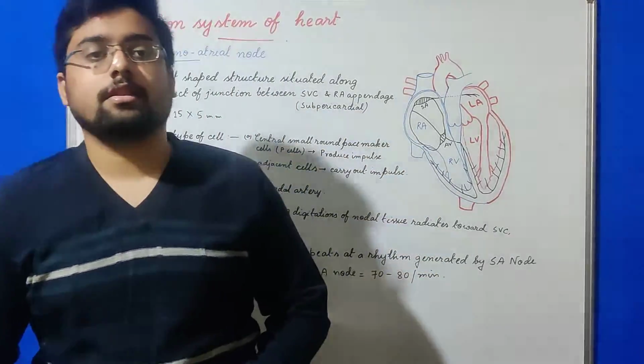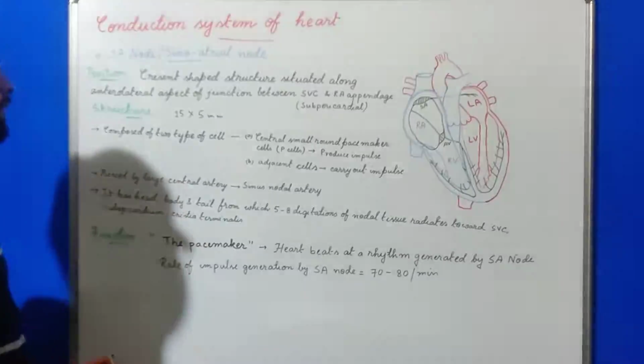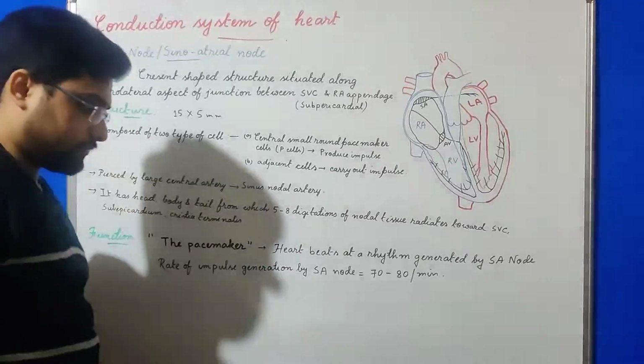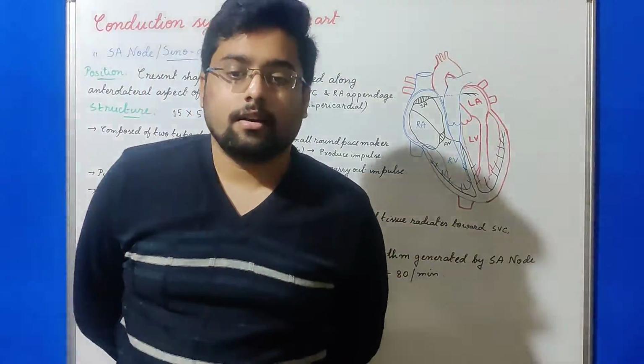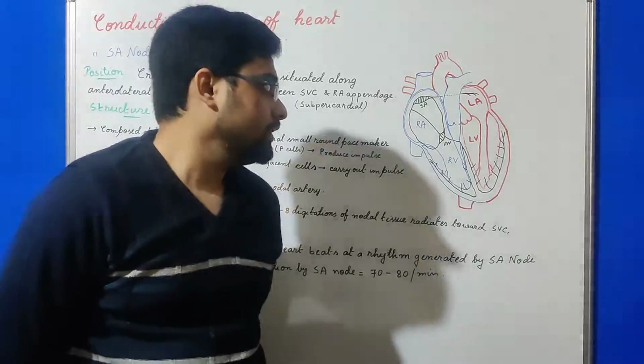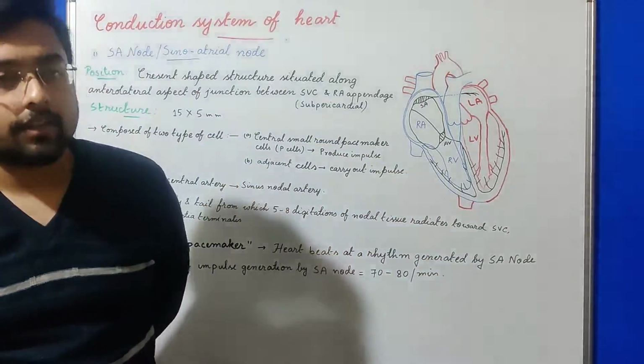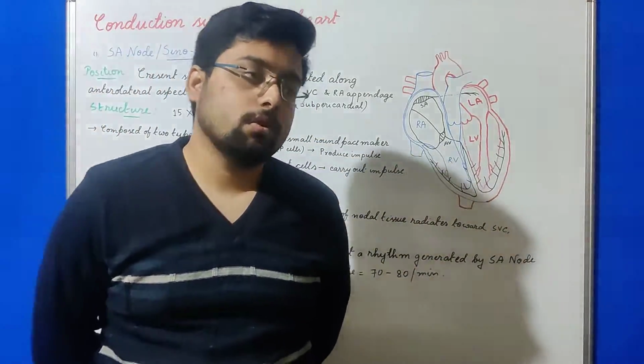Hello everybody, this session is going to be on the conduction system of the heart. First, the heart has an inherent ability of contracting and relaxing on its own.